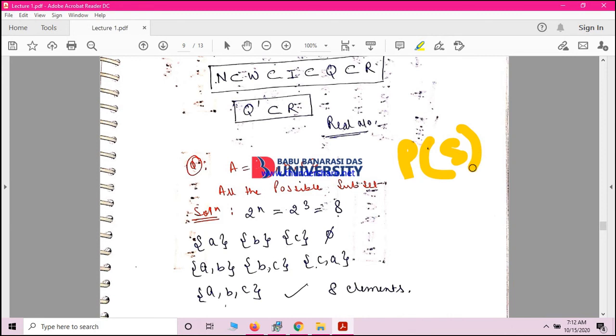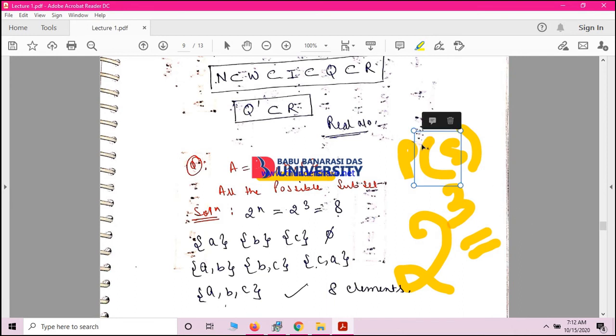Now let's see how to find out the power set and what will be the maximum number of elements that this set will contain. So simply 2 to the power n, where n is the number of elements. So in this question there are 3 elements. This will become 2 to the power 3. 2 to the power 3 means your power set has to contain 8 elements. Let's see if it contains 8 elements or not.